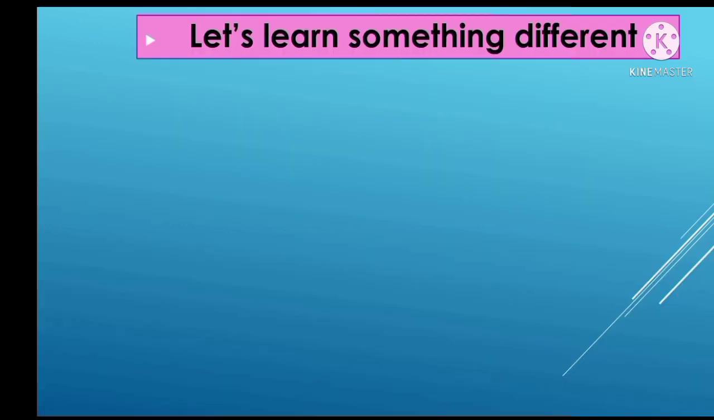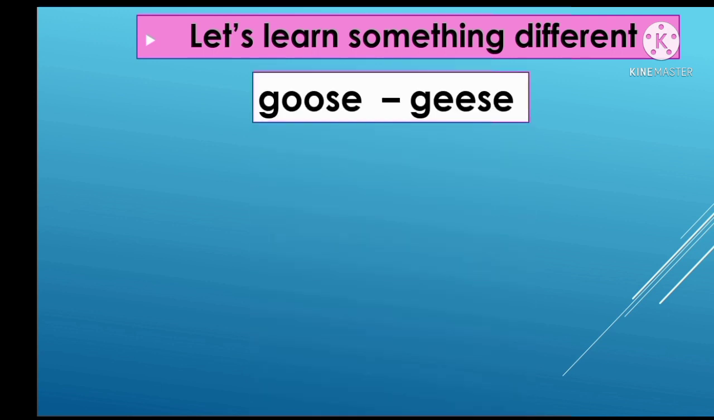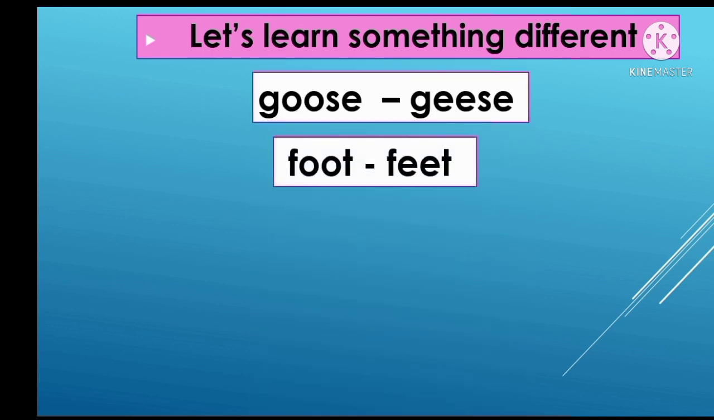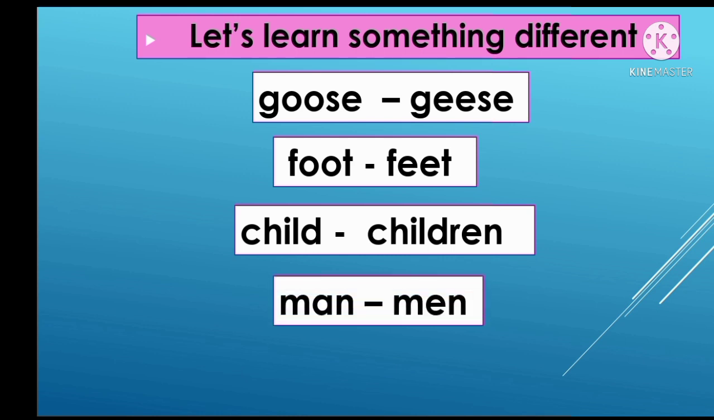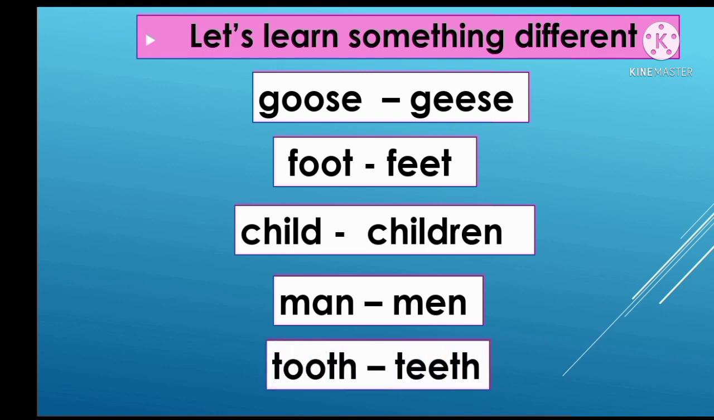Now let's learn something different. It is different, no rules. You have to remember this one. Goose is singular, geese are plural. Then foot singular, feet plural. Child singular, children plural. Man singular, men, this means many. It means plural. Now the last word, tooth singular and teeth many.